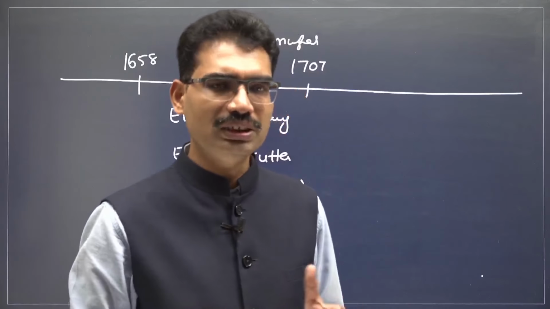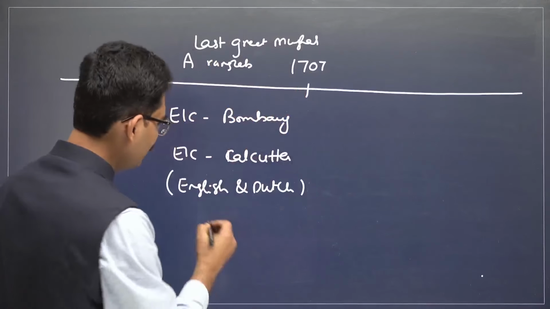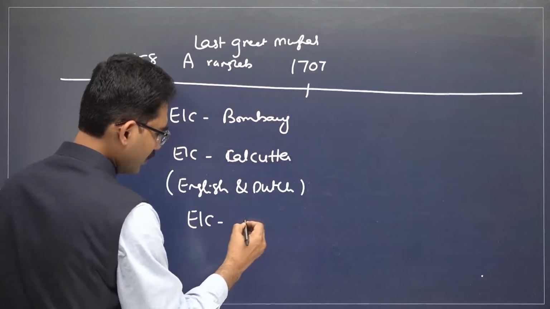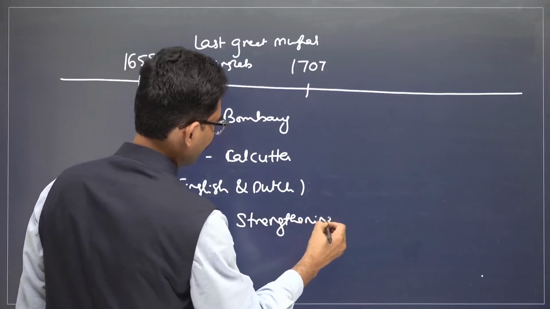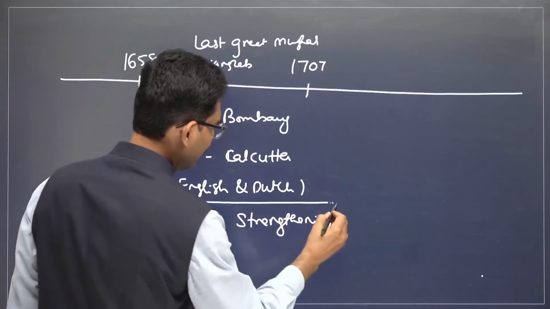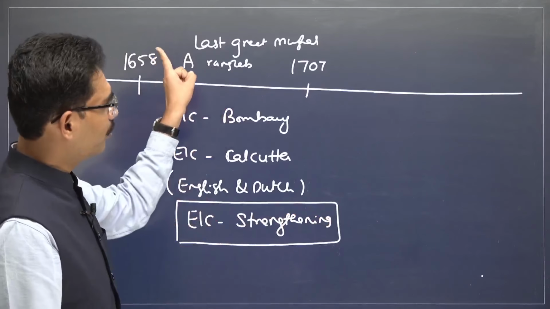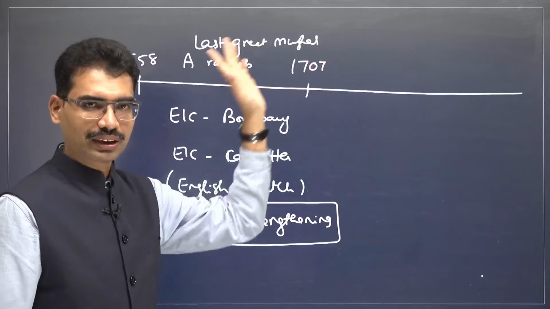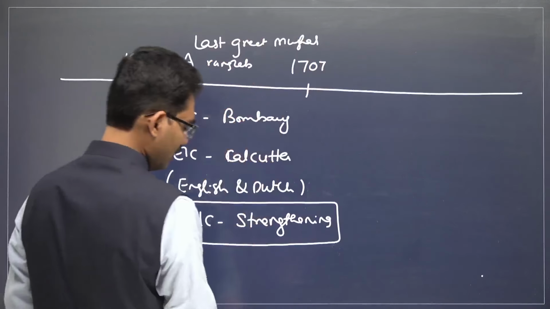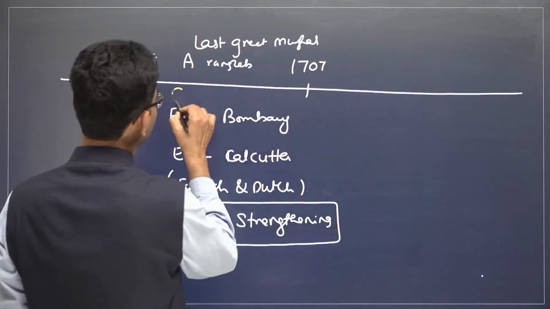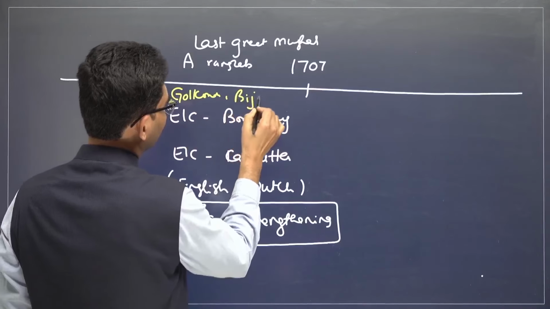You take care of Indonesia, I take care of India. Now what is happening here? East India Company is gradually becoming stronger and stronger. On the other hand, the Mughal Empire is gradually becoming weaker and weaker. During this time period, he conquered even Golconda. Bijapur also he conquered.